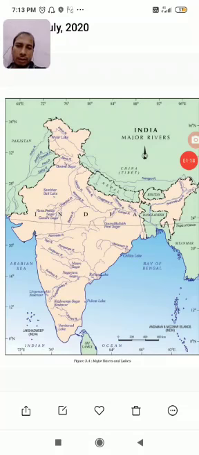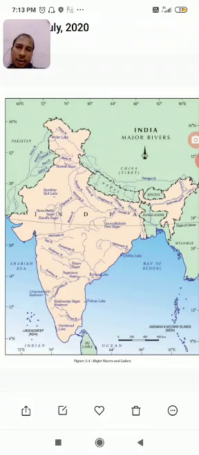Okay, this is the NCERT map which is given in your book. You can see this is Tibet. From Tibet the Indus has originated and moved towards west, and it gets end into the Arabian Sea near Karachi.